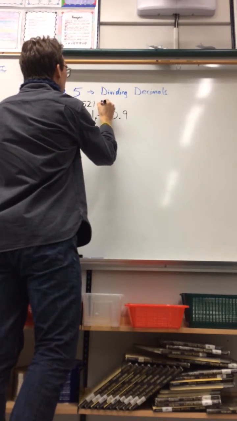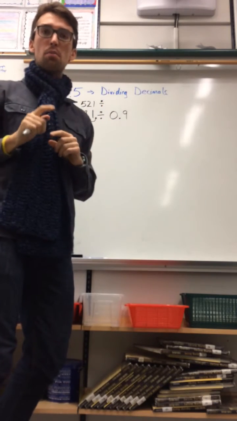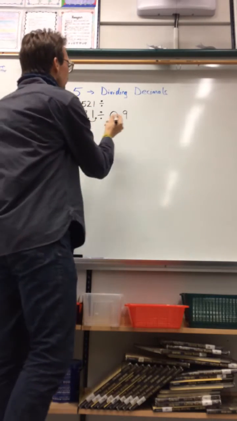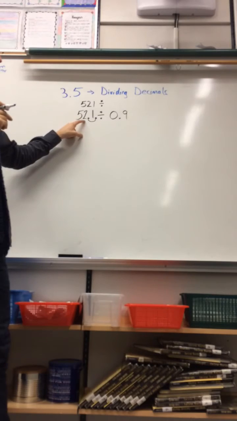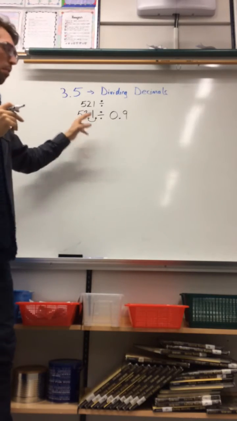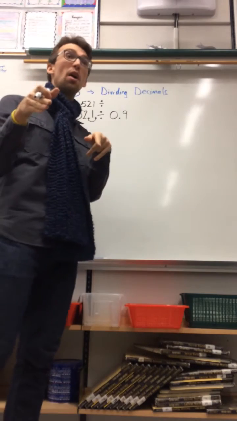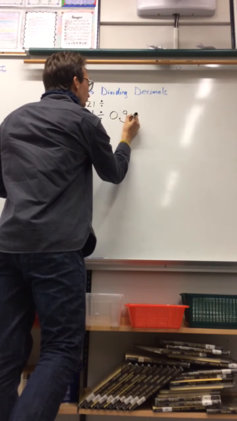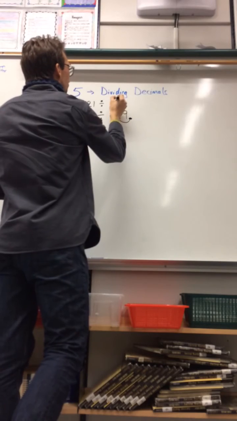I'm dividing that by 0.9 or 9/10. And since I moved 52.1 the decimal one spot, I need to do the same to 0.9. So I move it one spot outside. This gives us 9.